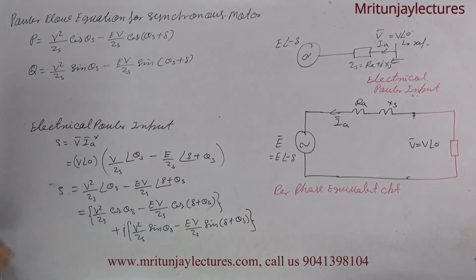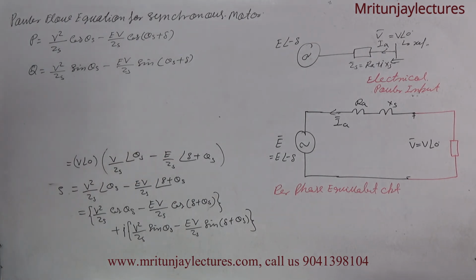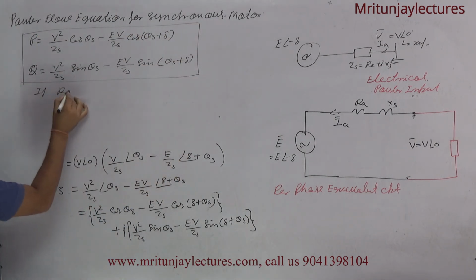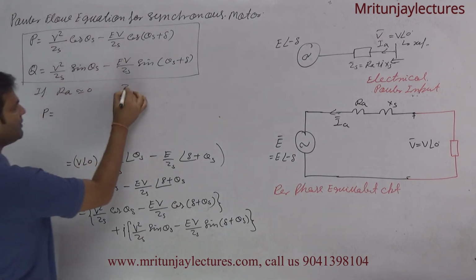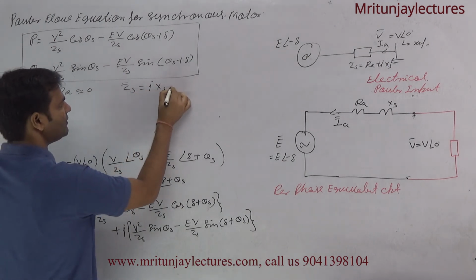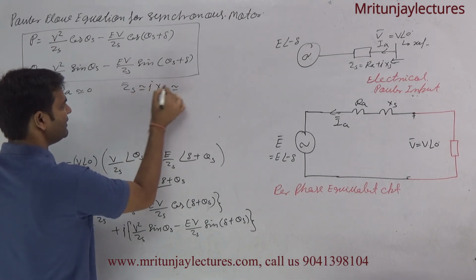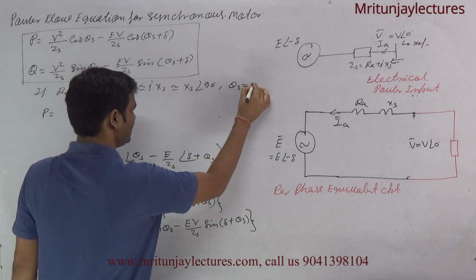Clear? Now for a special case, if RA is equal to 0, meaning lossless, then what about P? First of all, ZS is written as jXS, that is ZS at the angle 90 degrees. It means theta s is equal to 90 degrees.